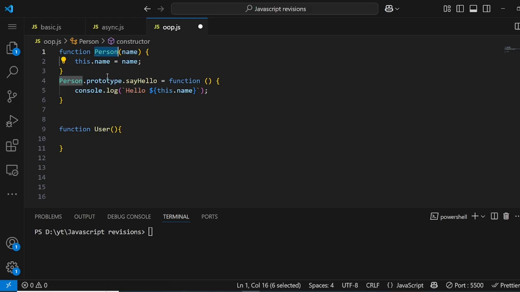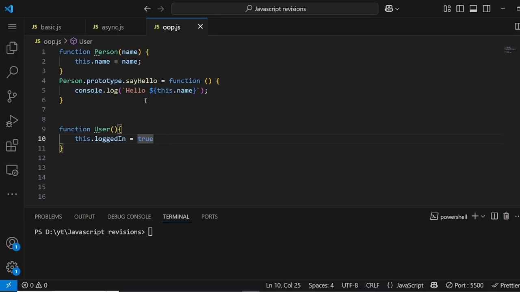Why do I want to use it? Because a person will have a name and hello, and it will be using that method. For some reason, this User constructor function that I am making will have this same functionality. I mean, it will also have extra functionality like loggedIn. Let's just say, for some reason, I have this loggedIn property, which is true by default. So we have this functionality, but we know that I need this name and sayHello. Now, obviously, in this example, you might say, Ajay, we can just create this name duplicate here, like I can just create this dot name here also.